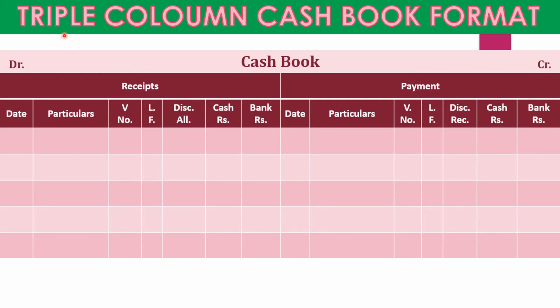Now we'll see what is the format for triple column cash book. Again, the cash book has two sides, one is debit, another is credit. This side is called receipt side and this side is called payment side. Date, particulars, voucher number, LF, discount allowed, cash, bank. This is the receipt side, and on the payment side: date, particulars, voucher number, LF, discount received, cash and bank. Note, this is discount allowed and this is discount received. When we are allowing discount we will record it here, and when we are receiving discount we will record it here. So let us do the sums now.